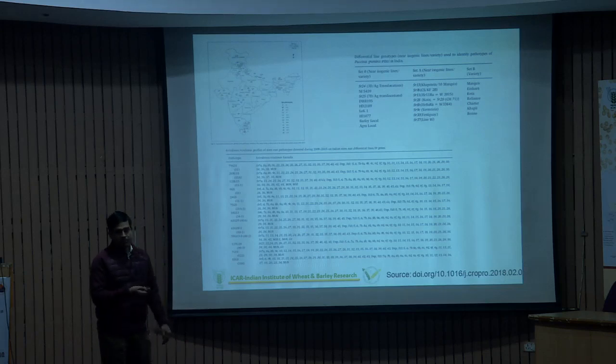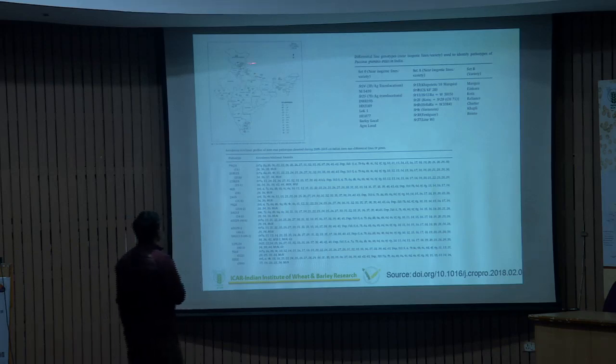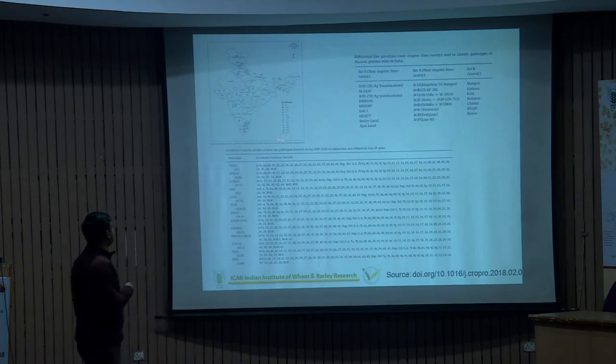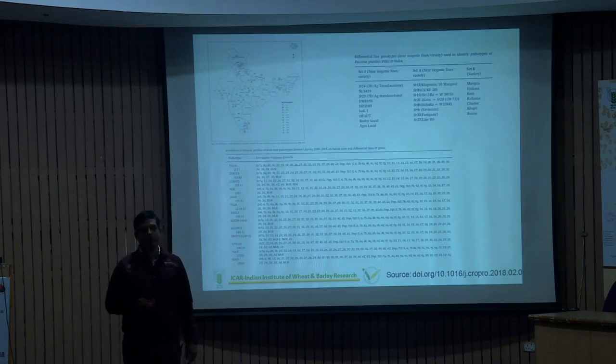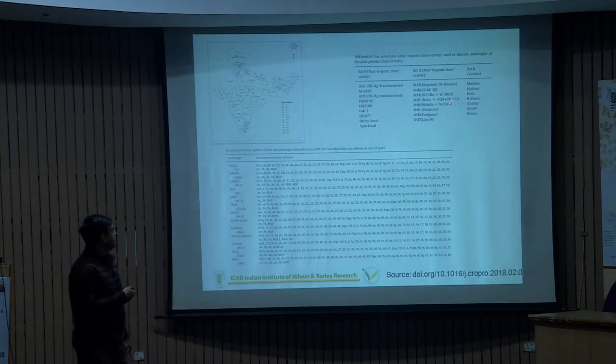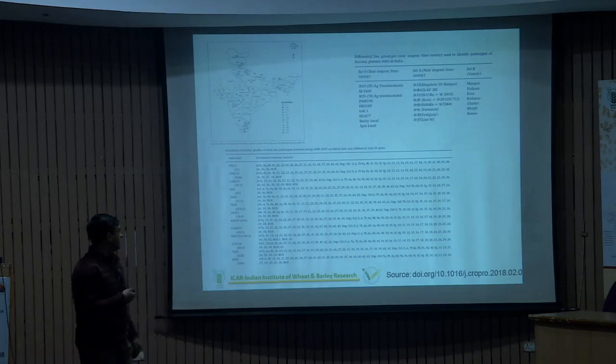This is information from one of our publications in the Crop Protection journal, where we gathered samples of stem rust of wheat from different zones and regions of India. From all parts of India, from the south and from Madhya Pradesh, we collected samples and used different sets: set 0, set A, and set B. These are the well-known sets we usually use to characterize an isolate gathered from the field.